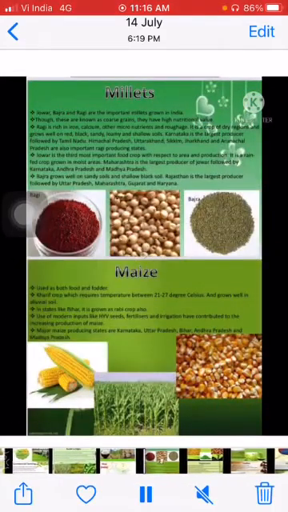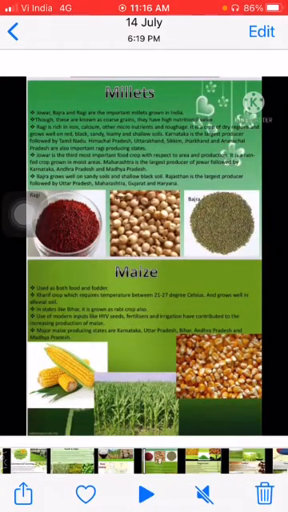Then we talk about millets and maize. Millets. There are three different categories in millets. One is jowar, another is ragi, and another is bajra, which are also known as coarse grains, which have high nutritional value. Now we talk about ragi.